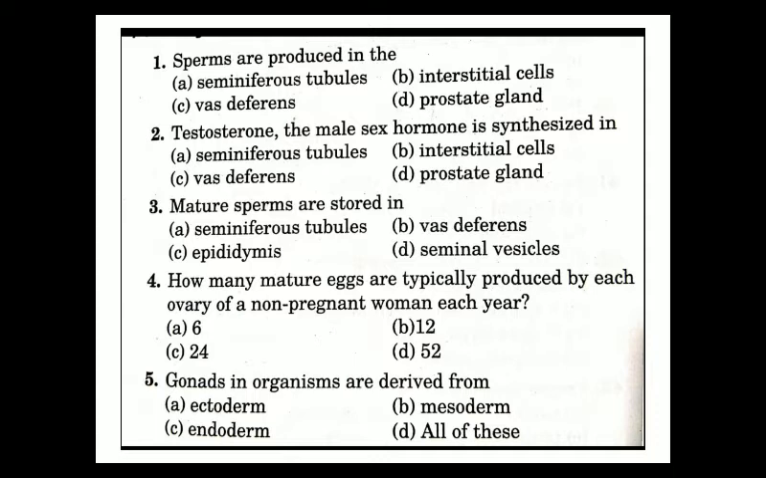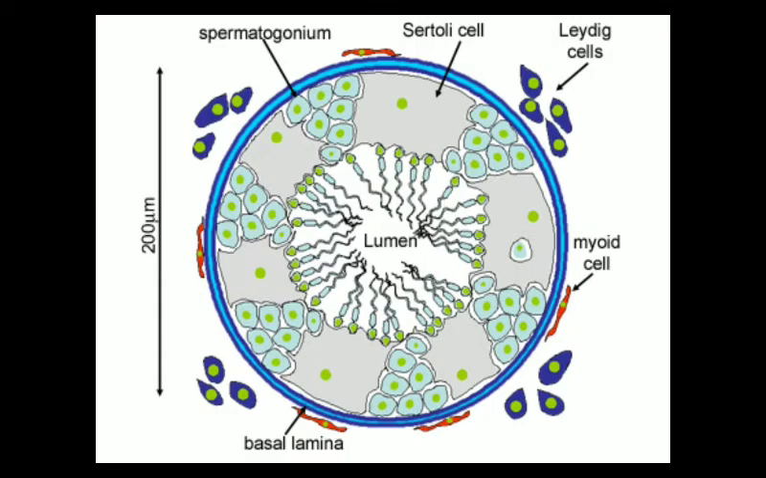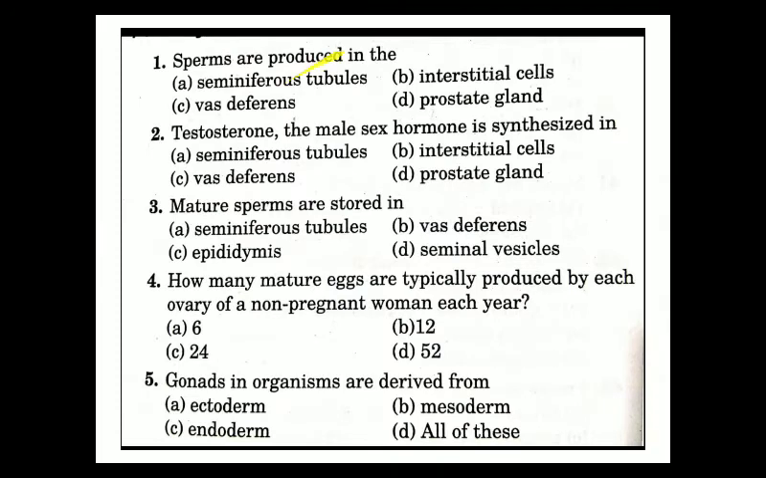So the correct answer is seminiferous tubule. Try to recall the structure of the seminiferous tubule. If you cut the LS of the testis, we can observe that the human testis is divided into many compartments called testicular lobules, and each testicular lobule contains 2 to 3 highly coiled seminiferous tubules. The formation of the male gamete, sperm, takes place in the seminiferous tubule. In this diagram you can see that sperms are getting formed. So the answer will be the seminiferous tubule.